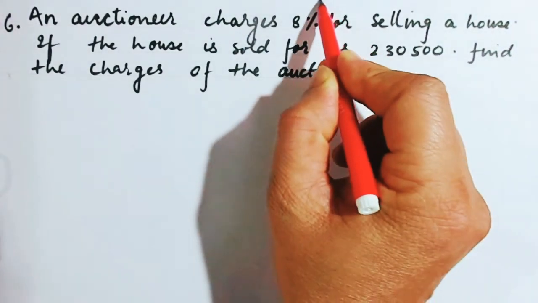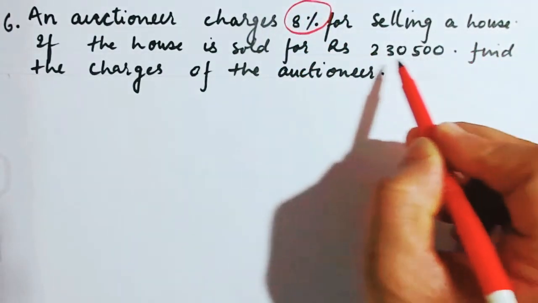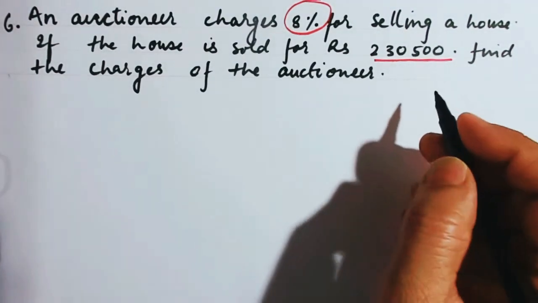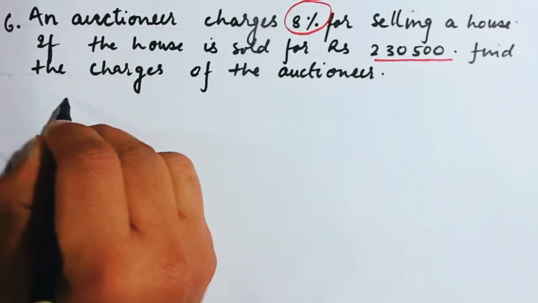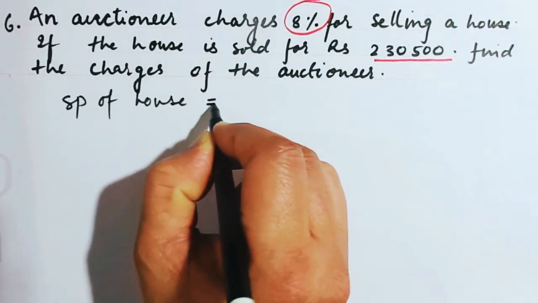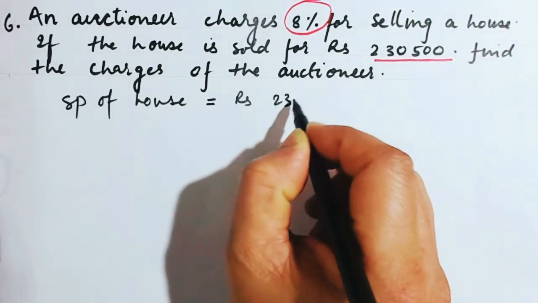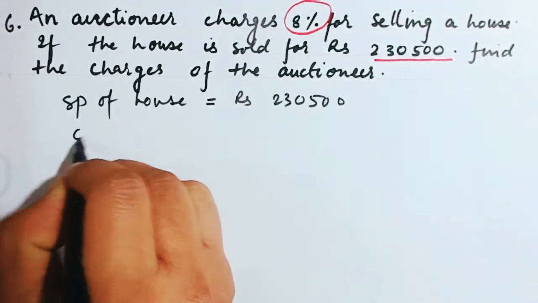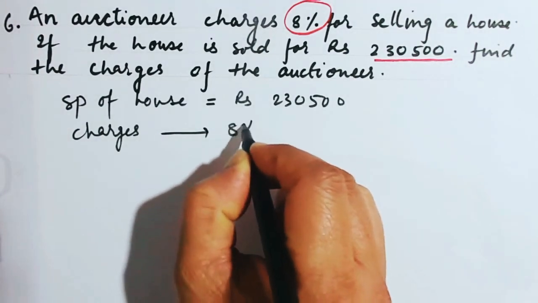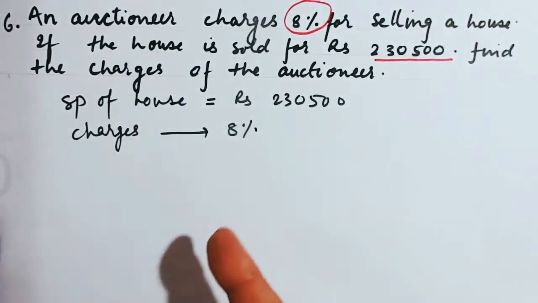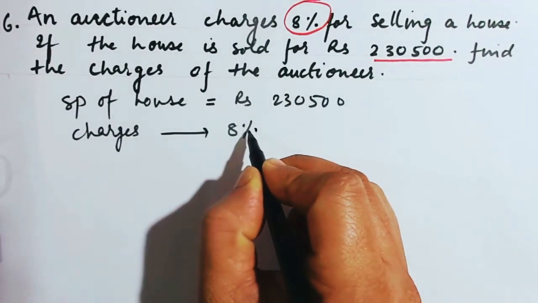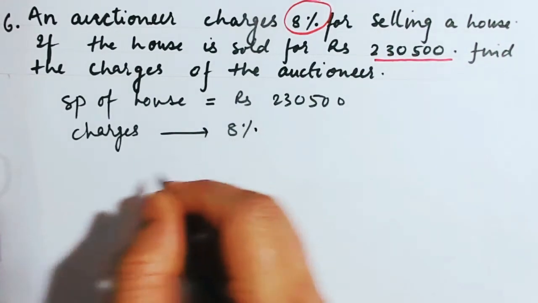So what is the charge of the auctioneer? Of course 8%. 8% on what? 8% on rupees 230,500. So come on, let's start. The selling price of the house, we know it as rupees 230,500, and the charges of the auctioneer is 8%. Of course he will charge. If he does some work, naturally he will charge for that. So when he takes 8%, what is the amount that he will get?